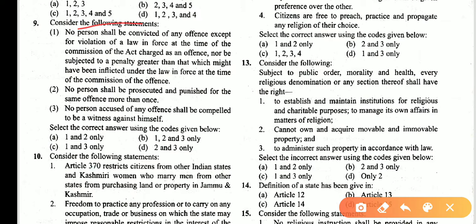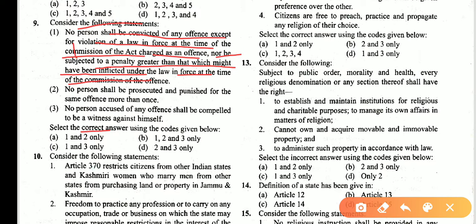Consider the following statements are correct. No person shall be convicted of any offence except for violation of a law in force at the time of the commission of the act charged as an offence, nor be subjected to a penalty greater than that which might have been inflicted under the law in force at the time of the commission of the offence.